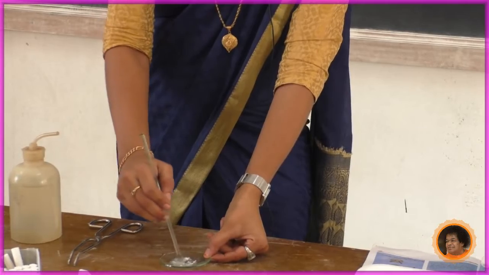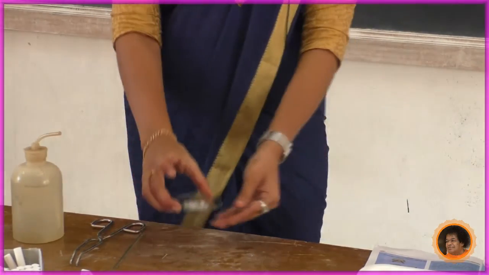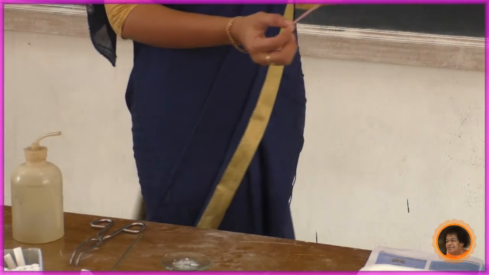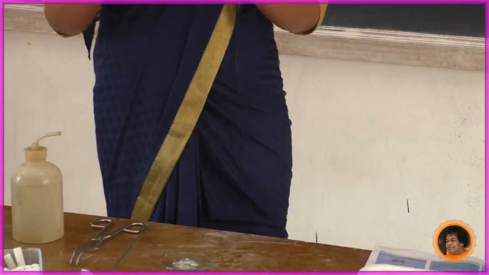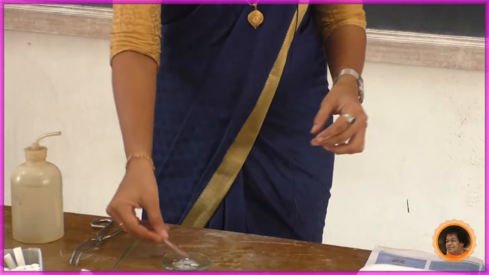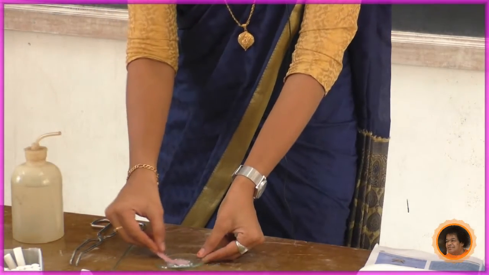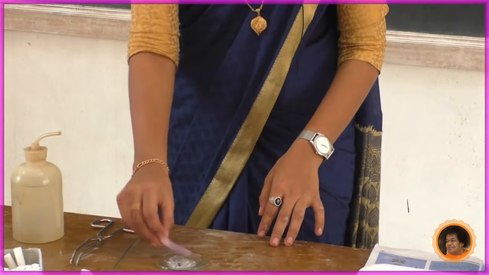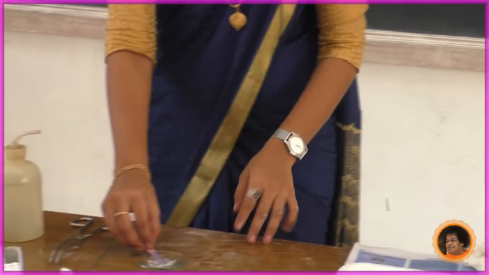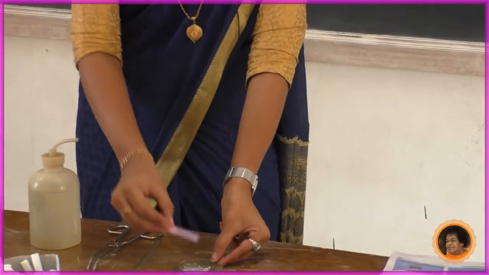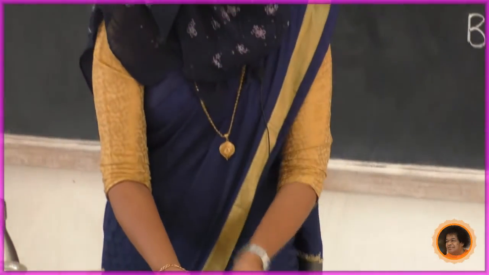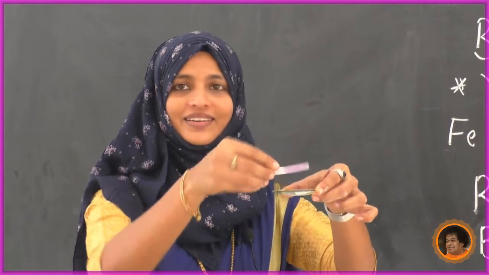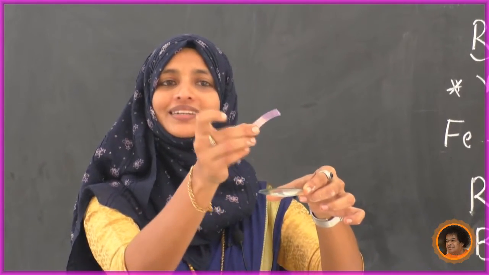Okay. Next, it is ready. Next we will check what it is doing. You have to test whether it is acidic or basic, and what is going to happen. See here, I am going to test it. Can you see the color change here? What happened to this? Yes, the red litmus paper turns blue.